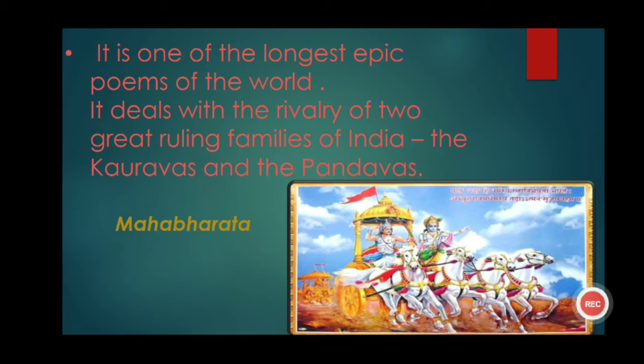So it depicts the struggle for the throne between two groups of cousins, Kauravas and Pandavas. Kauravas were 100 and Pandavas were only 5. But Pandavas won the battle of Mahabharata because they were on the right path. They followed the path of honesty and truthfulness. So they won the battle.